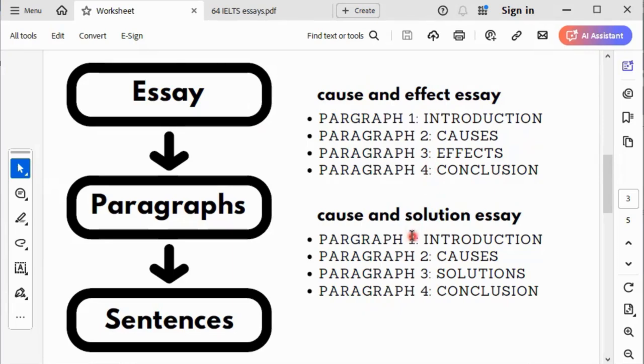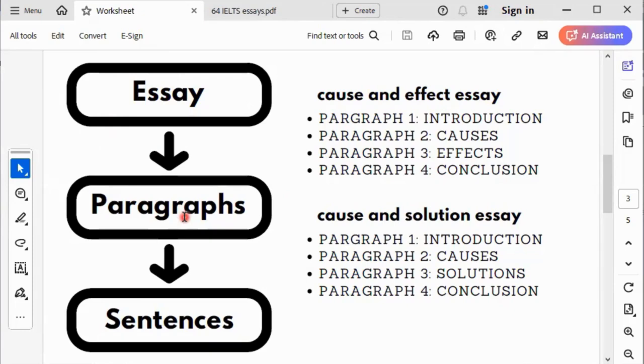We're going to look at some examples of cause and effect essays and cause and solution essays so that you understand it very well. Now, look at this here. An essay is basically made up of what? An essay is made up of paragraphs. An essay should have 4 paragraphs.